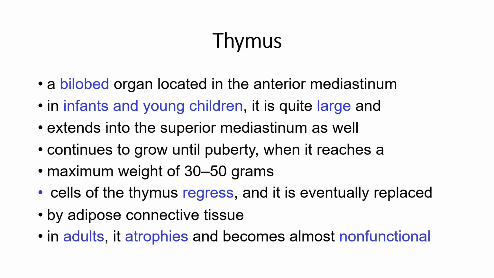Now the thymus. The thymus is a bilobed organ located in the anterior mediastinum. In infants and young children, it is quite large and extends into the superior mediastinum as well. It continues to grow until puberty, when it reaches a maximum weight of 30 to 50 grams. Then the cells of the thymus regress and it is eventually replaced by adipose connective tissue. In adults, it atrophies and becomes almost non-functional. So the thymus is a lymphoepithelial bilobed organ.